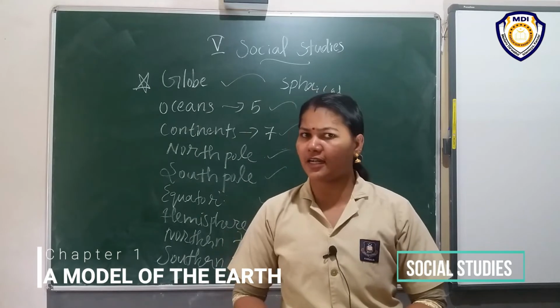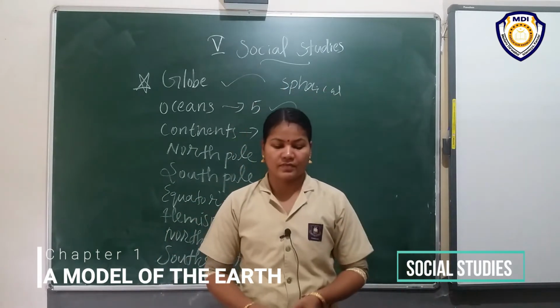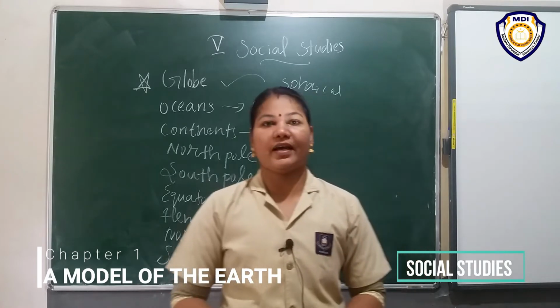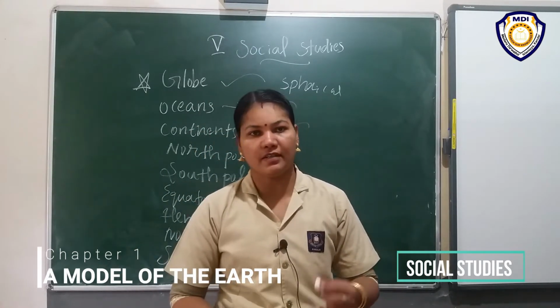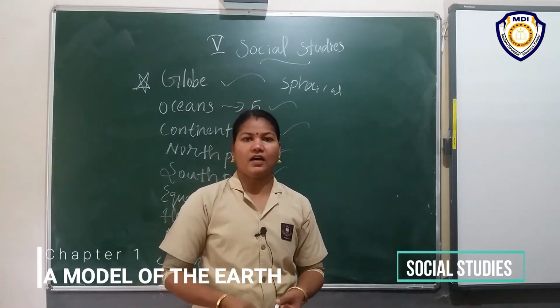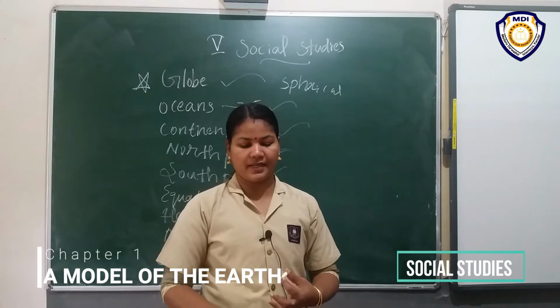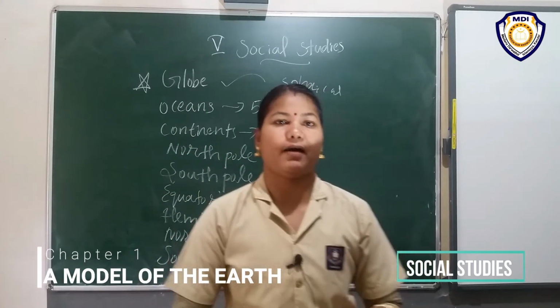Large water bodies are called oceans. Then we discussed continents. Large masses of land are called continents. There are mainly 7 continents: Asia, Africa, North America, South America, Antarctica, Europe and Australia.